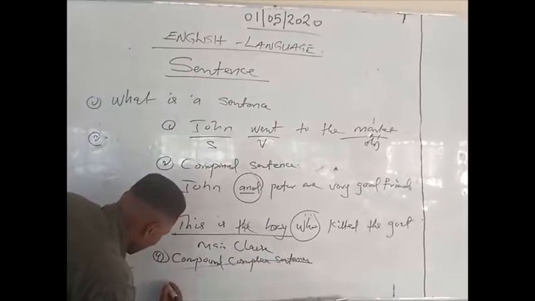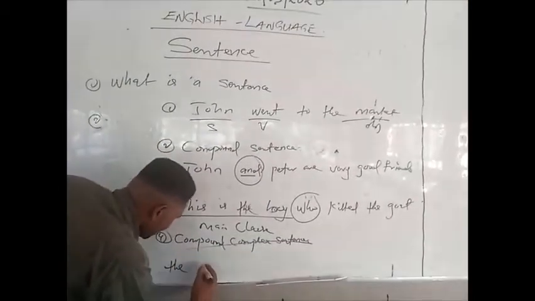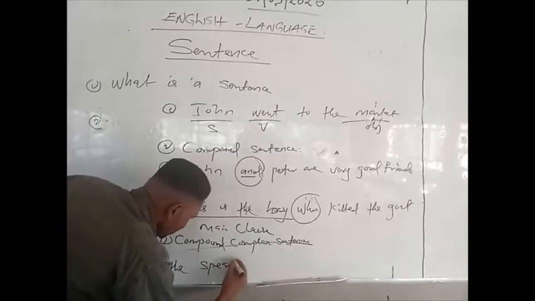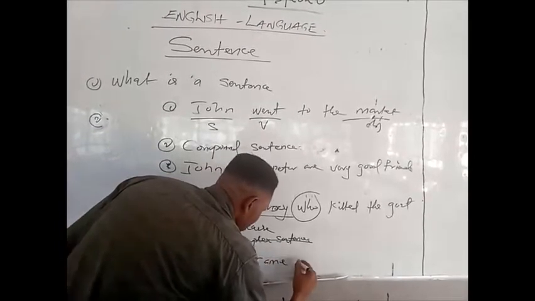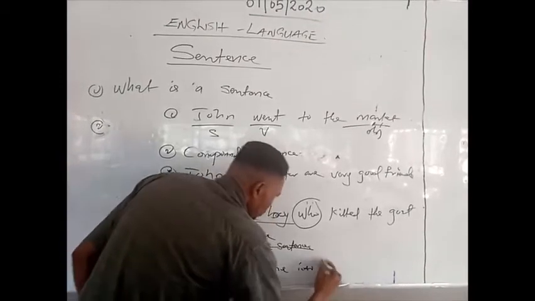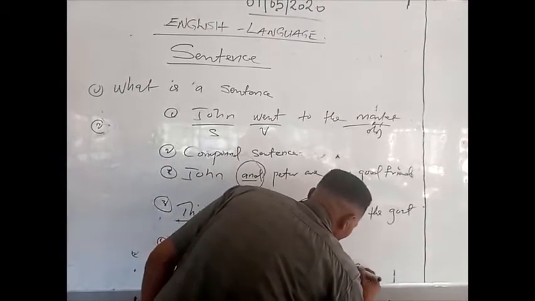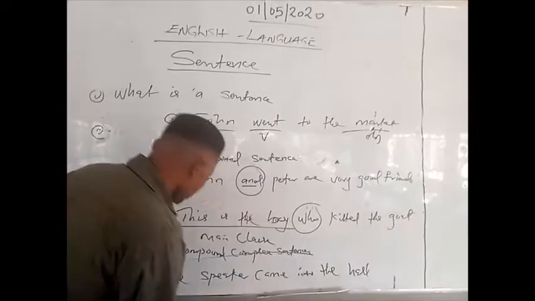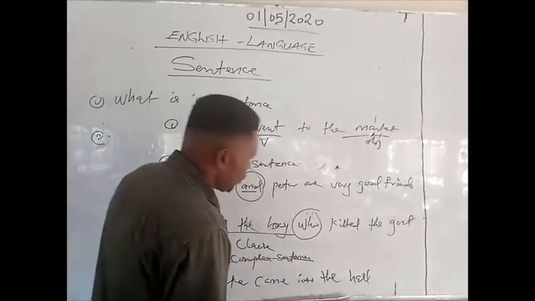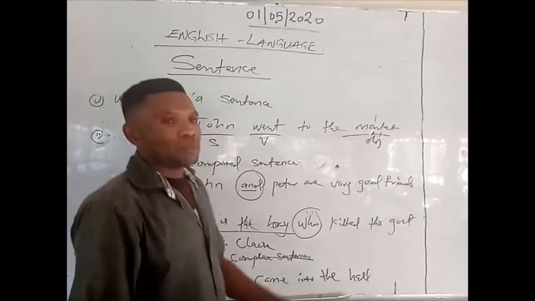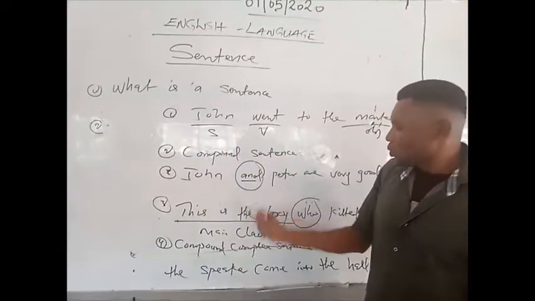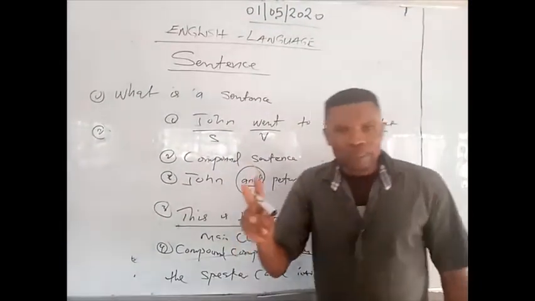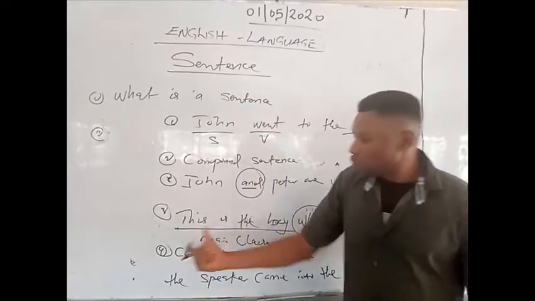If I say, the speaker came into the hall when the light went off, but he was able to address the students in this expression used. So it consists of two independent clauses and one subordinate clause for it to make a meaning.